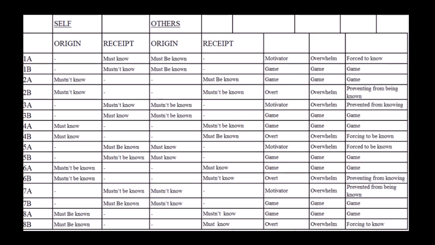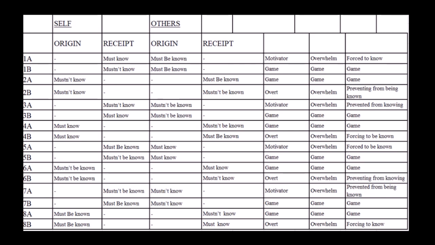Now you'll notice that the postulate failure chart, though it has all these postulates, overwhelms and games on it that I've talked about, has them in the reverse order I've given them. That's because the order I've given them to you is the order in which they occur on your time track, a time track being the time from birth to the present. In TROM therapy, the overwhelms and the games that occur in between the overwhelms are addressed in the reverse order in which they occur in life.